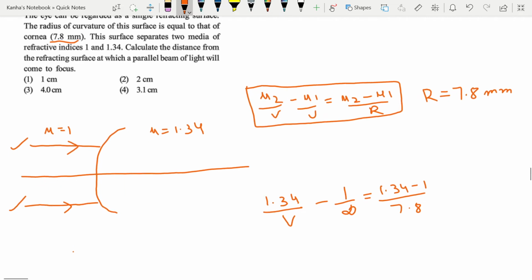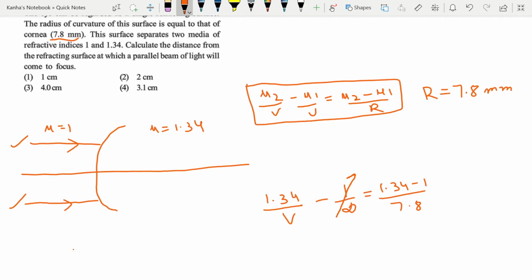This term goes to 0, so v is nothing but 30.7 millimeter, which is about 3.1 centimeter.